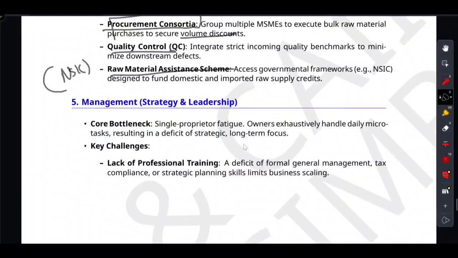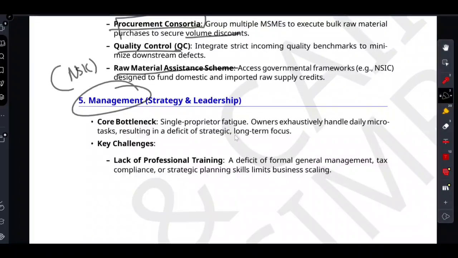Now let's talk about the final and most dangerous bottleneck of all, so-called management. The absolute biggest threat to an MSME is not a lack of money.